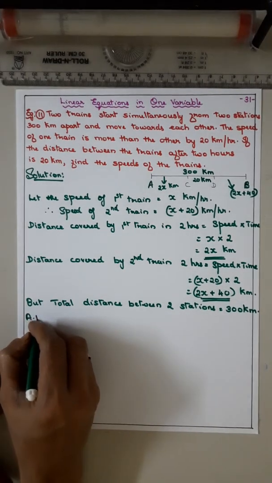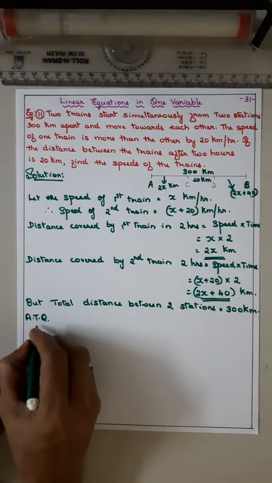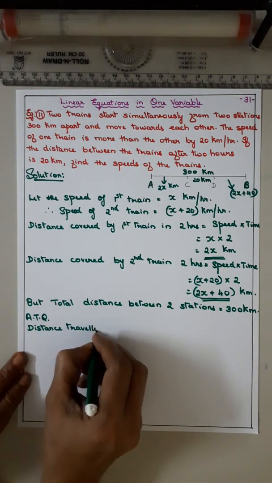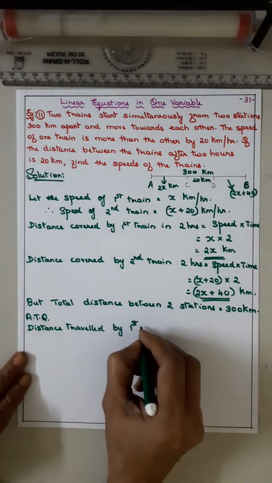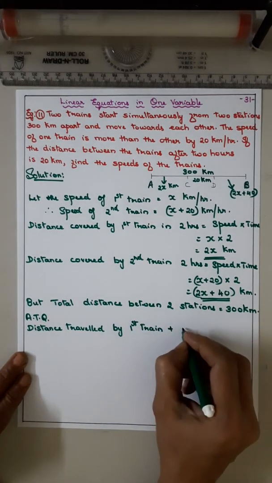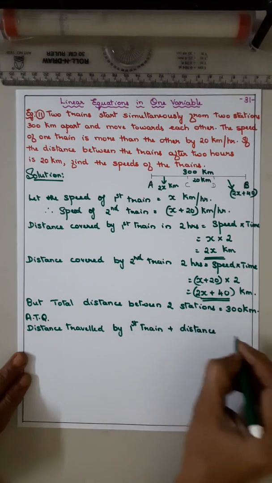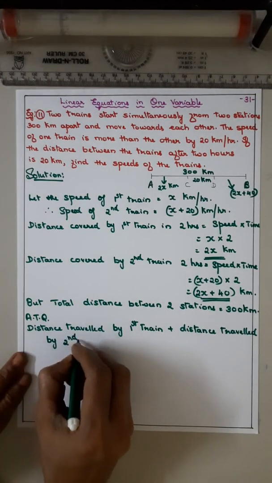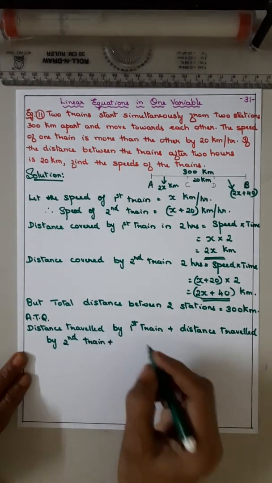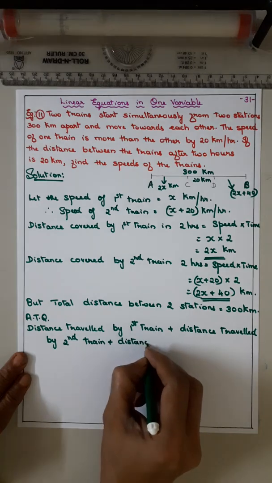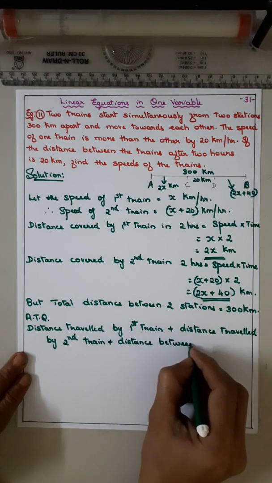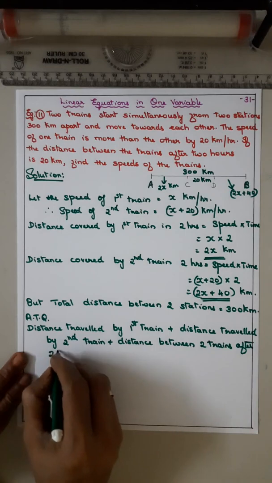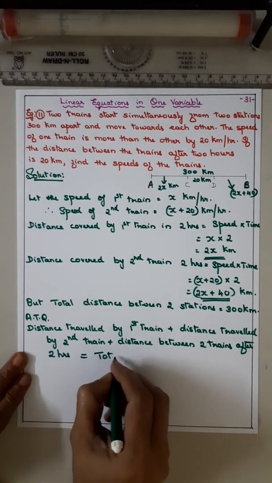But according to the question, the distance traveled by the first train plus the distance traveled by the second train plus the distance between the two trains after 2 hours is equal to the total distance. Yes or no?